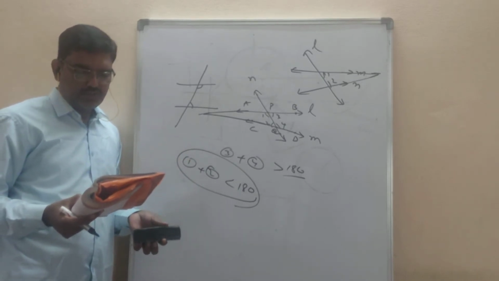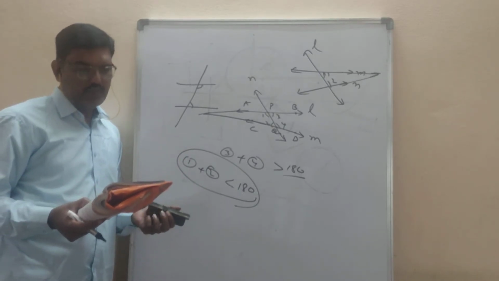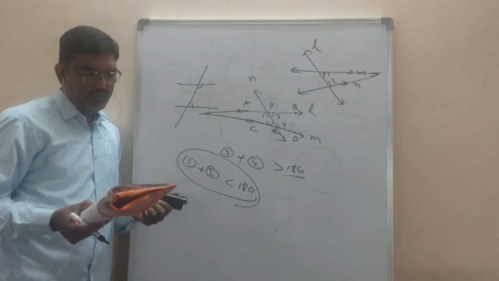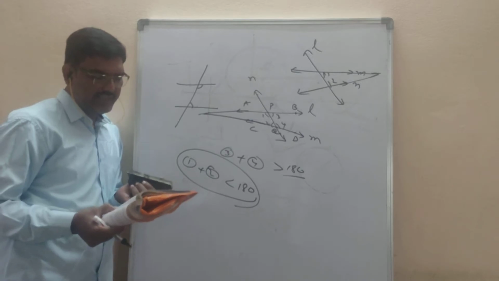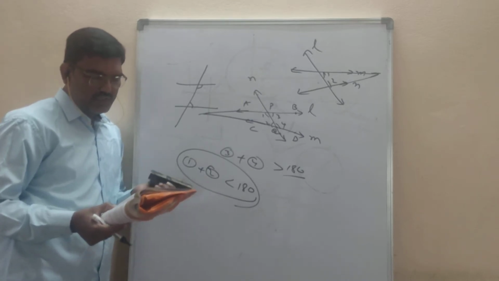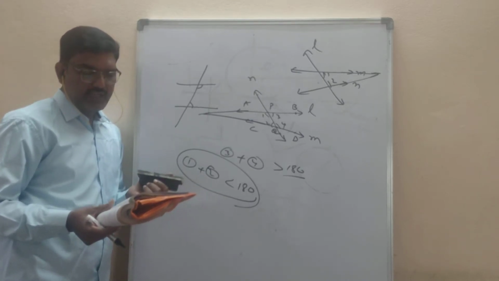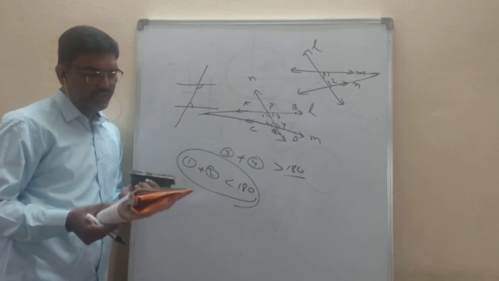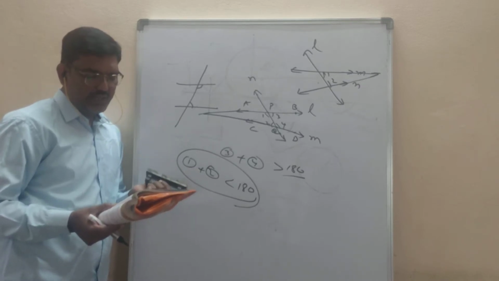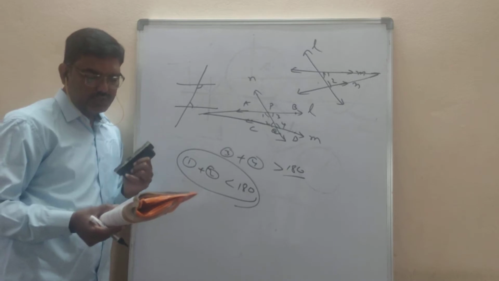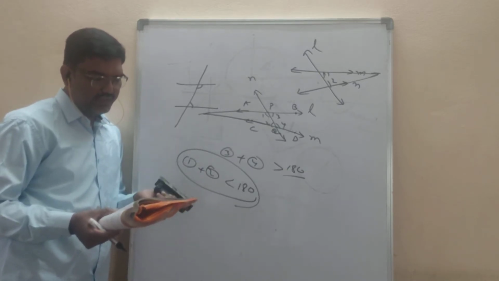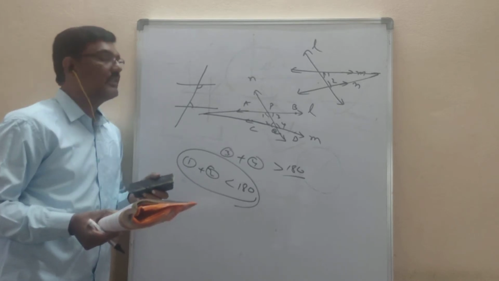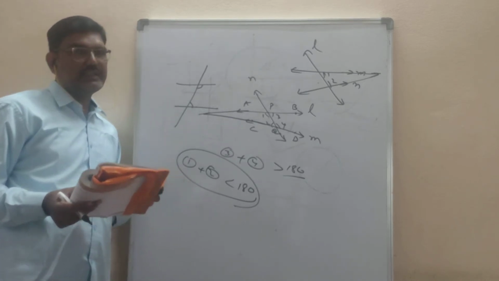Who discovered this postulate? Very good. Euclid. Euclid's fifth postulate is this one. Again I will read this one. If a straight line falling on two straight lines makes the interior angles on the same side of it taken together less than two right angles, then the two straight lines, if produced infinitely, meet on that side on which the sum of the angles is less than two right angles.